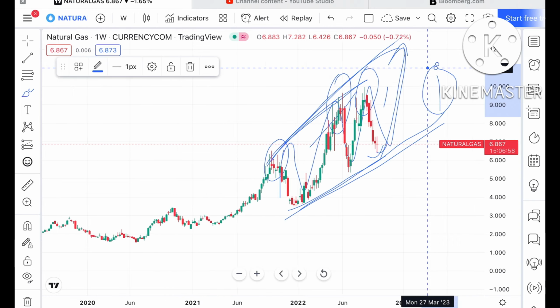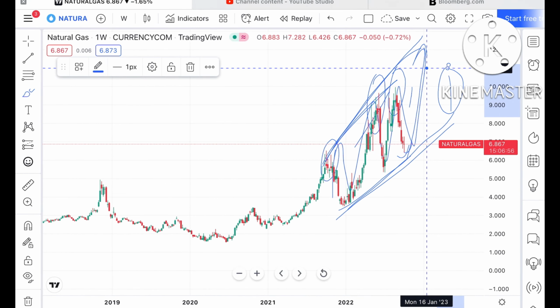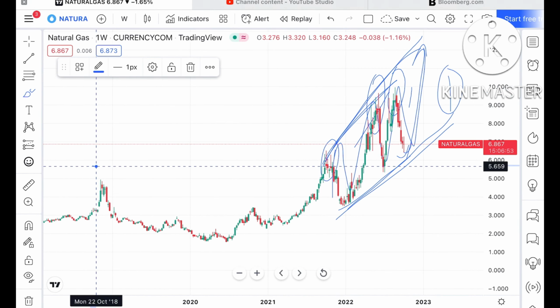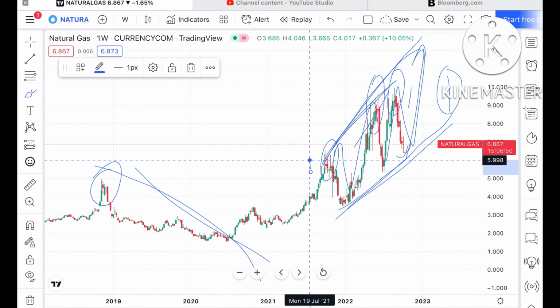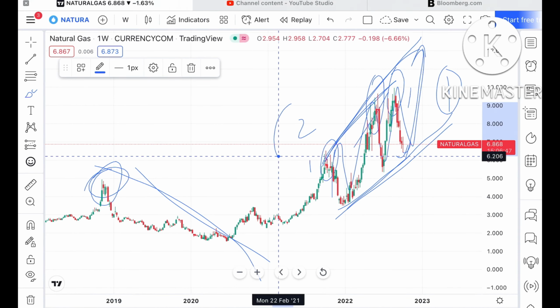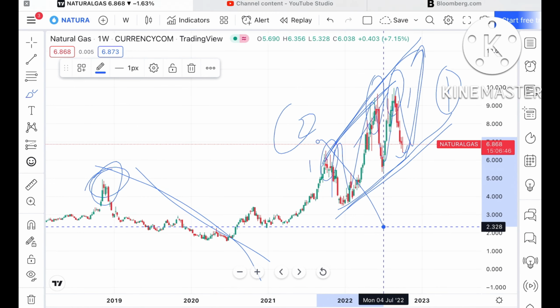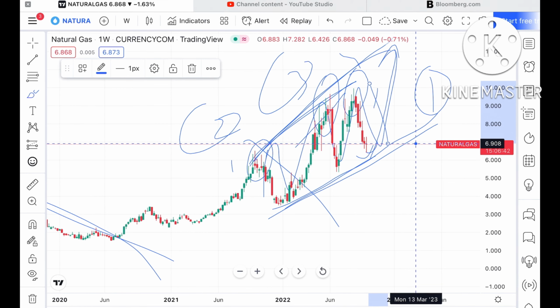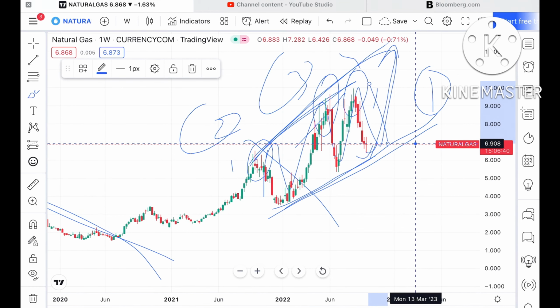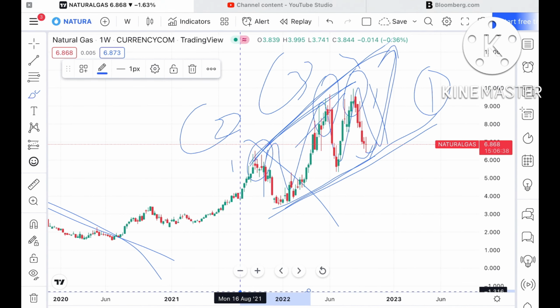Second thing, whenever it goes high, we have seen it make a sharp fall. If you look at this, this is the high, it made a sharp fall. After that it broke this particular point. Second time it made a high and then a sharp fall. Third time and fourth time we have seen a sharp fall has come. This is on the weekly chart. If you look at monthly also, the same pattern has formed.